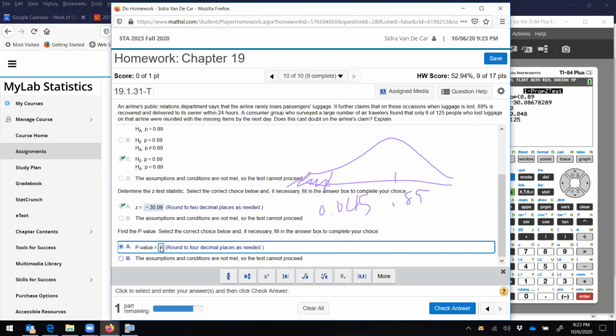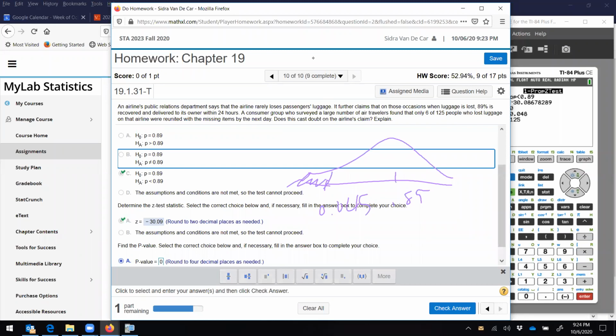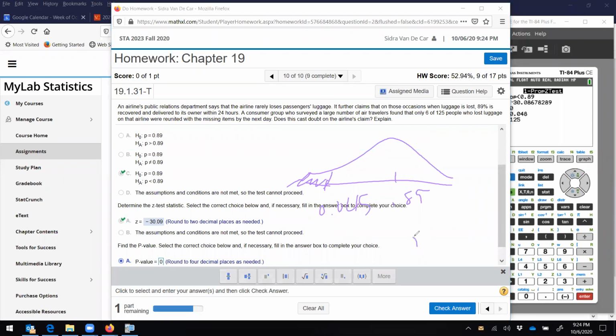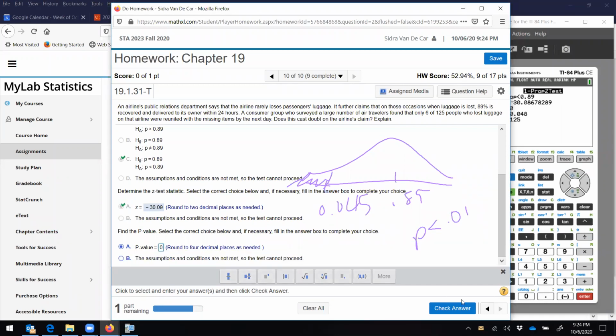Maybe I have a great aunt 5 times removed who suddenly died and left me $1 million, and I'm going to wake up tomorrow and be a millionaire. It's not a probability of 0. The probability is so small, it might as well be 0, but we never actually say a probability of 0. So when you get back a really small probability like that, what we usually do is just say the P is less than 0.01, and that indicates a less than 1% chance. It's a really small probability. All right, but this software doesn't allow you to do it, so let's put in the 0.